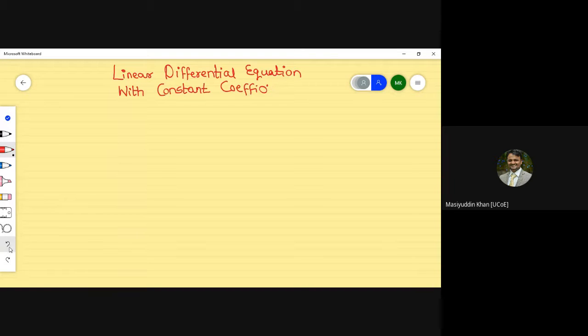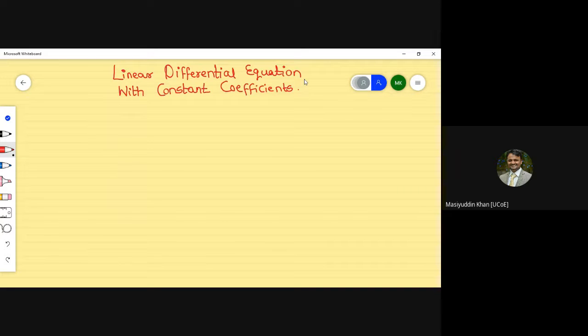I request all the students, please carry your calculator. Calculators are mandatory for this part. So this is your chapter name: linear differential equation with constant coefficient.